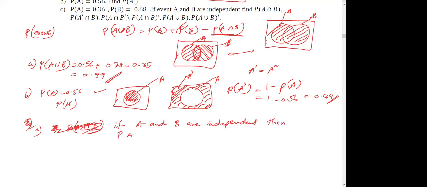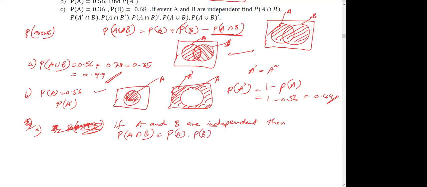Probability of A intersect B, their common area, is the multiplication of their individual probabilities, P(A) times P(B).